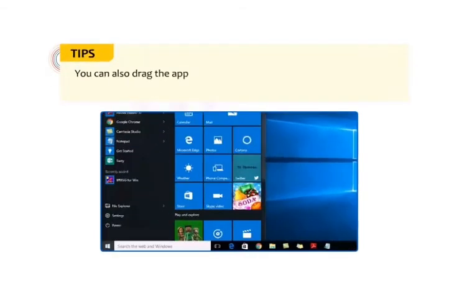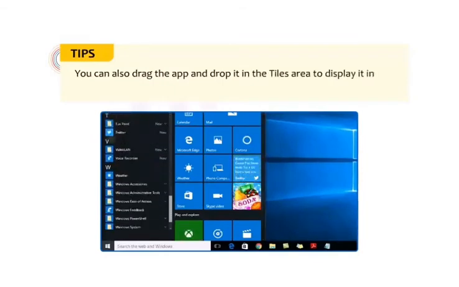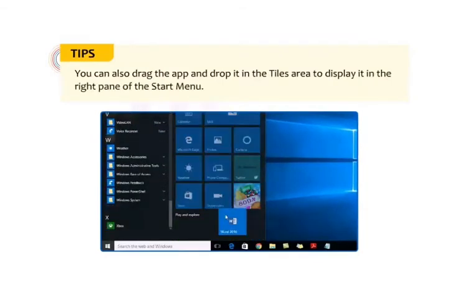Let me give you a tip. You can also drag the app and drop it in the tiles area to display it in the right pane of the Start menu.